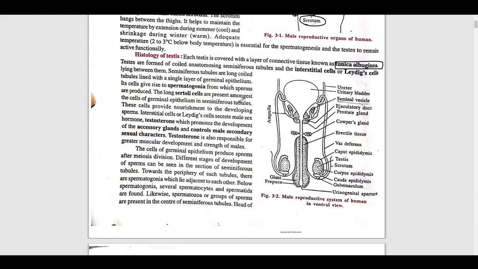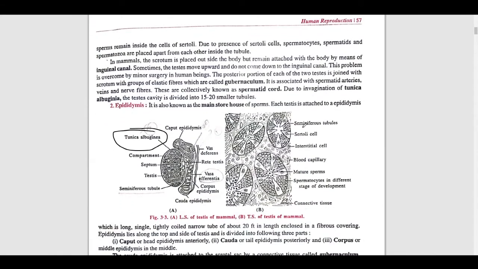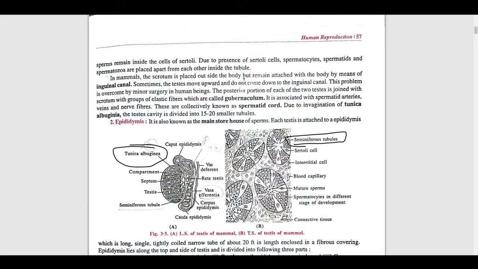So what I was saying at the beginning is that it is divided into two chambers. So those chambers are known as the seminiferous tubules. If you see figure number 3.3 B section, the first labeled name is seminiferous tubule. So this is the second chamber of this testis. It is present inside it, and about 250 to 300 compartments may be present in the testis, and in one lobe. So I am talking about this lobe.